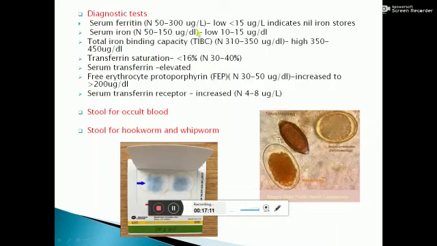In diagnostic tests, serum ferritin, serum iron, and transferrin saturation are reduced. Total iron binding capacity is increased. Serum transferrin, free erythrocyte protoporphyrin, and serum transferrin receptor are increased. Stool for occult blood is positive. This is a picture of occult blood positive. And stool for hookworm, whipworm infestation.